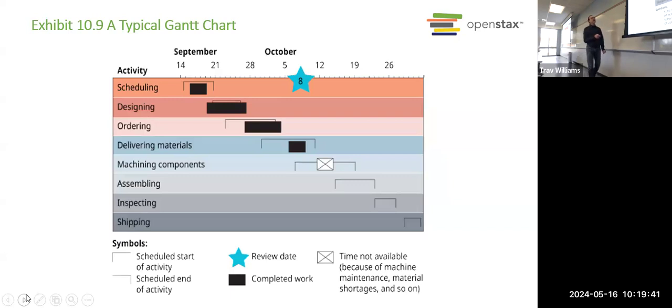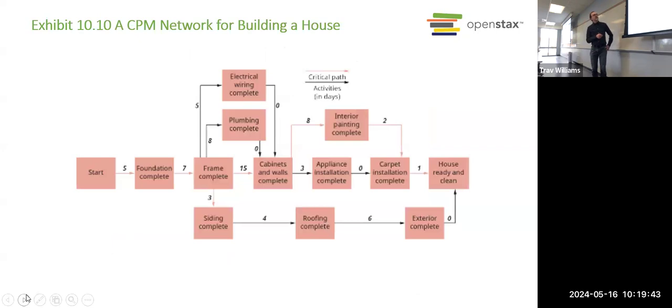All right, let's look at one more, the critical path method. So this allows a little bit more complexity. In this case, it's building a house. And we start at the beginning here.